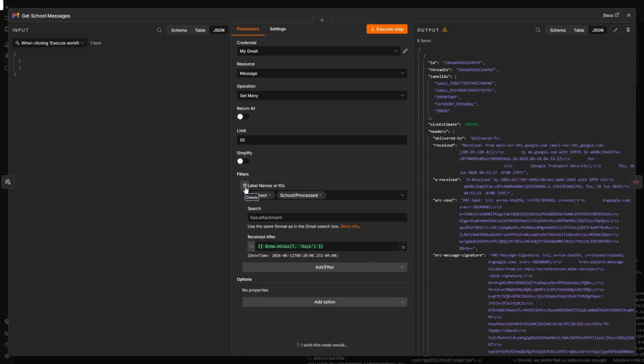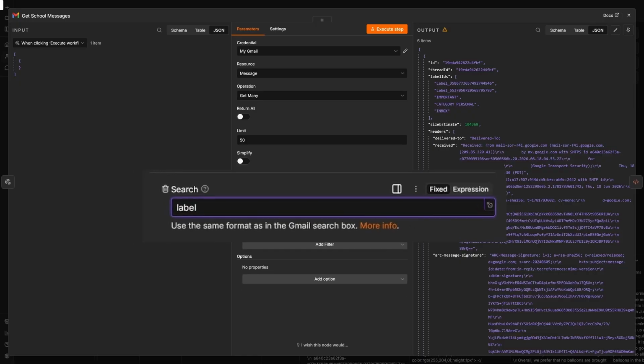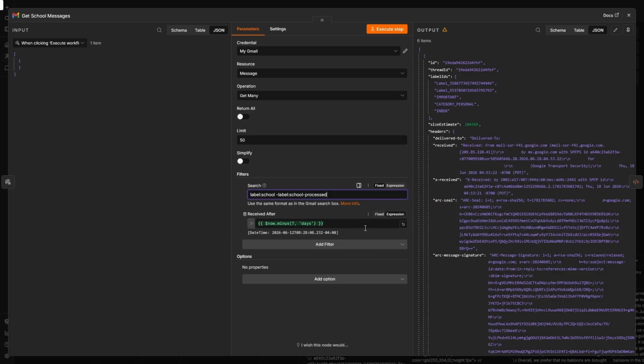So instead of just using the built-in dropdowns here, I'm just going to go ahead and add the label of school. So it's going to return any with the school label, which is being done automatically by Gmail. And then I'm going to say minus label school dash processed. So that says anything that is school but is not school processed, go ahead and return that. So this means that I'm only going to ever return these one time, and I won't end up processing the same email over and over and over again.